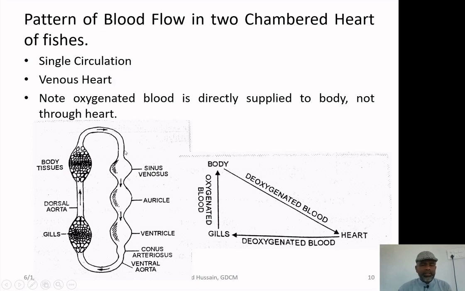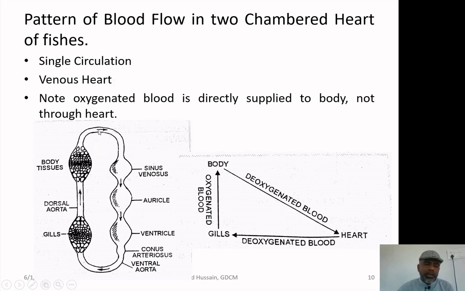So, arteries and the veins have two major differences: the veins bring the blood to the heart and the arteries supply the blood to the body parts. Because the blood is coming from the body tissue, it will be deoxygenated blood, where all of the oxygen is consumed in the body tissue, and it comes to the heart with less or no oxygen and more carbon dioxide. Because the heart is receiving only one type of blood supply, that is through the vein, the heart is called the venous heart.